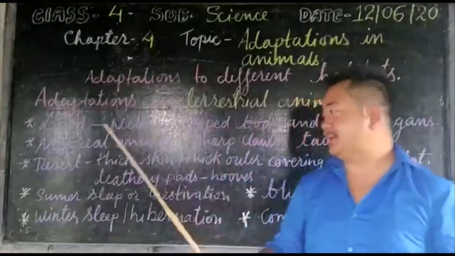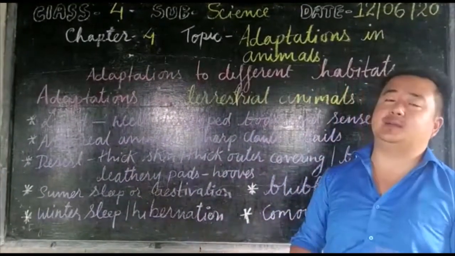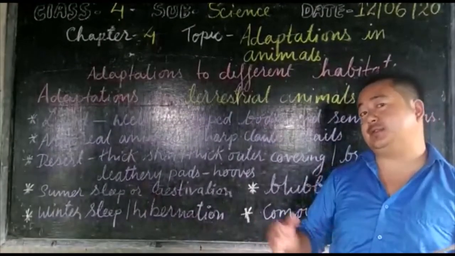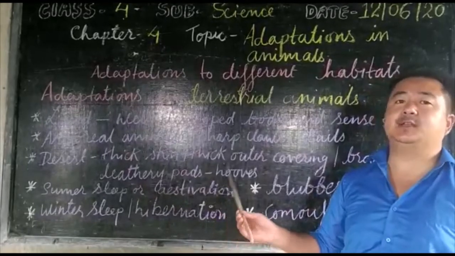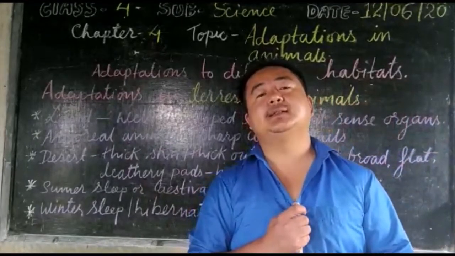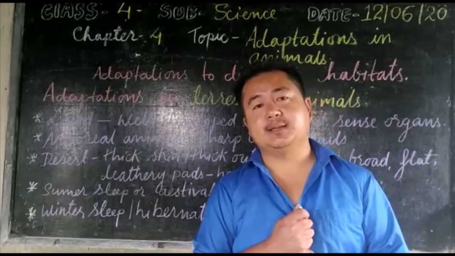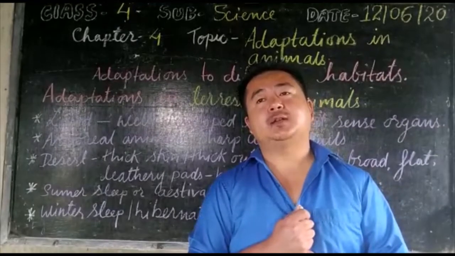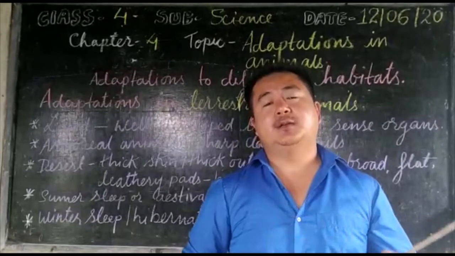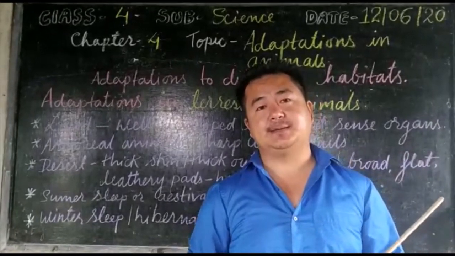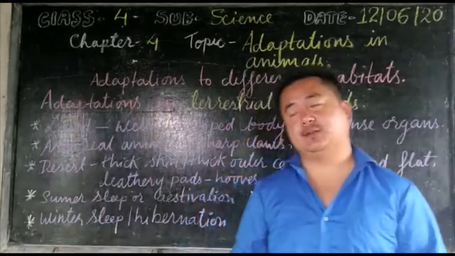They go for a summer sleep, and the term that is used here is known as estivation. Estivation is a summer sleep. Some of the animals who cannot sustain, who become inactive during the very hot summer days, go for estivation.